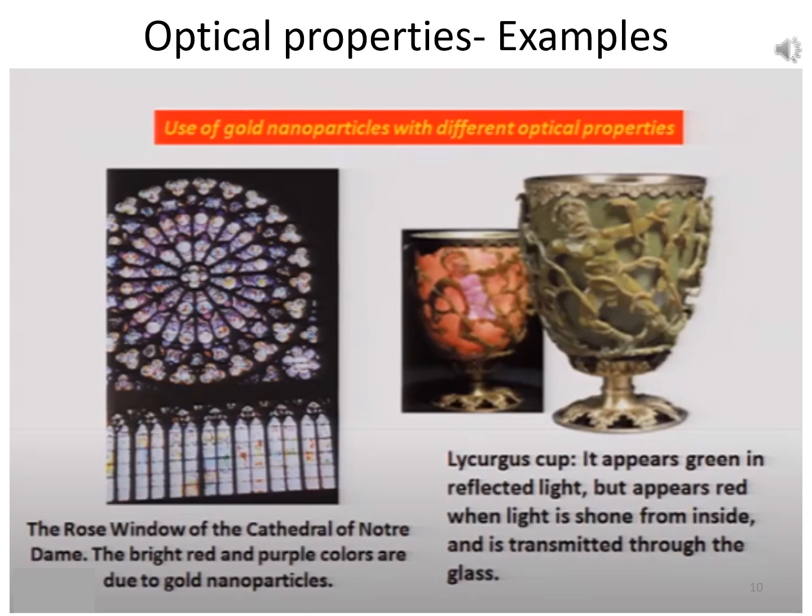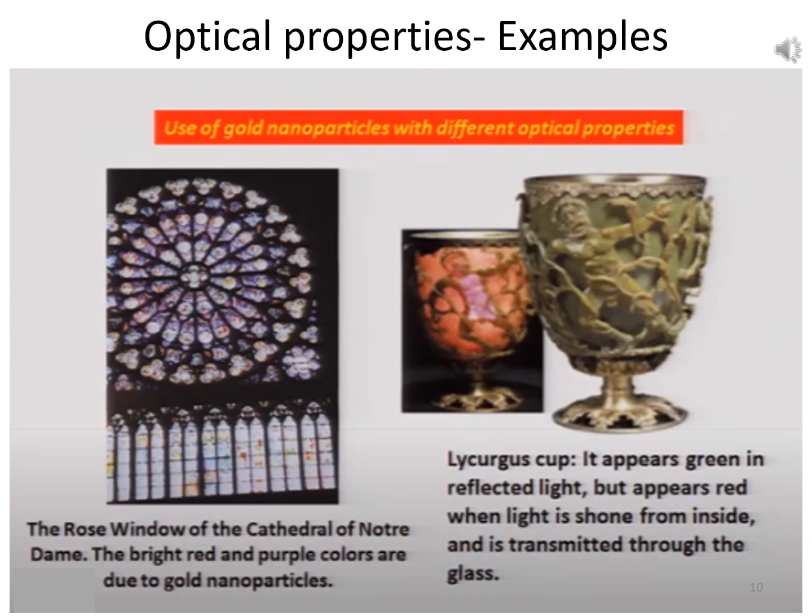All the window glasses have colors, and those colors were due to the presence of gold nanoparticles, because these windows were impregnated with gold nanoparticles. We know now that these colors are due to gold nanoparticles, but at that time it was probably not known why these colors appear in windows.